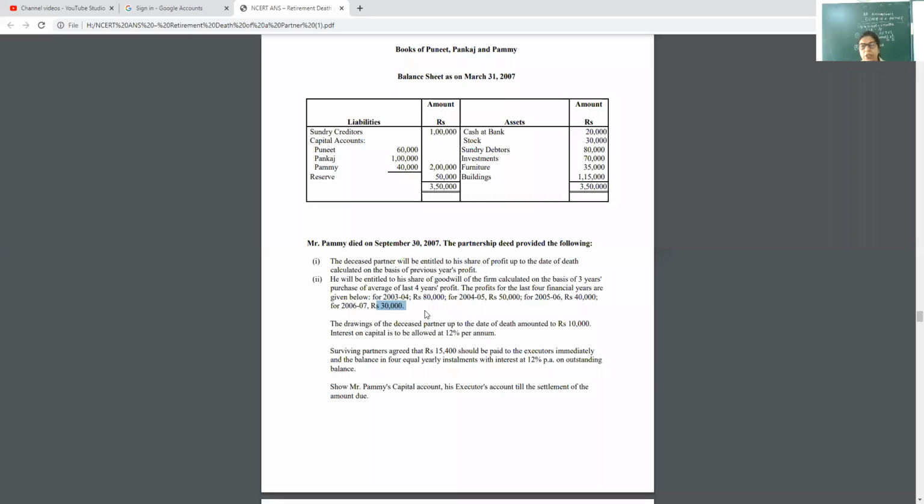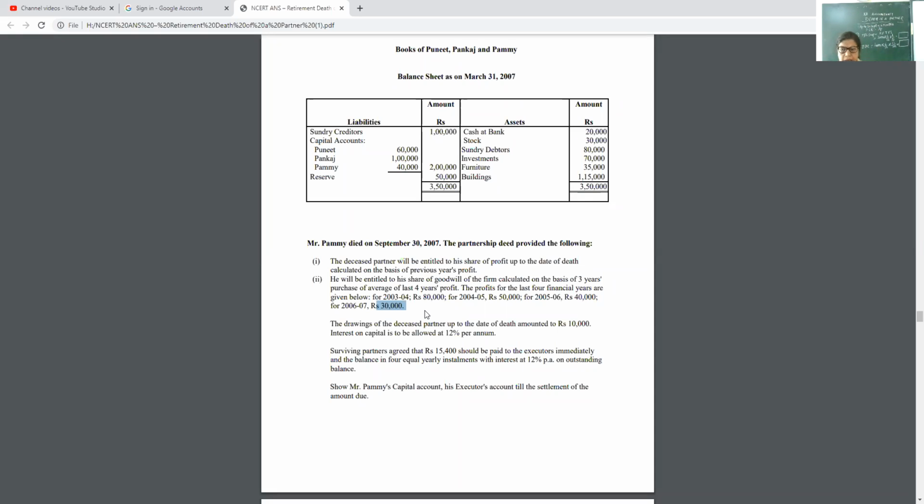Calculation of interest: PTR, principal amount into time into rate. So 40,000, then T, time. Your time is already calculated, 6/12. And R means rate, that is given in the question: 12%. These two things you have to calculate very carefully.